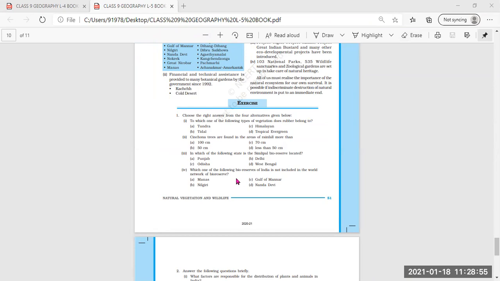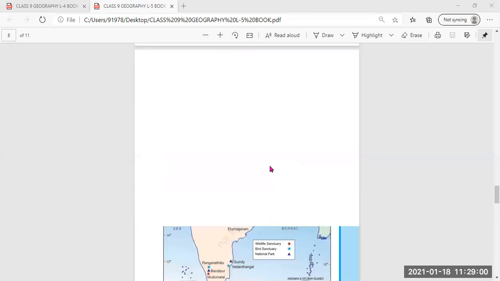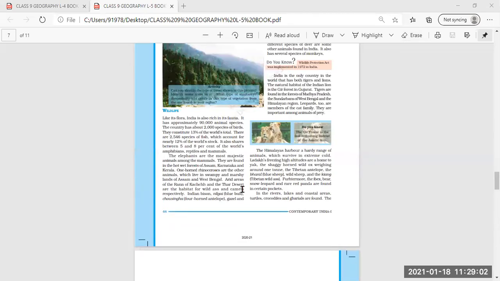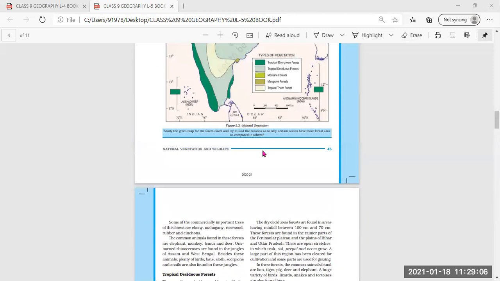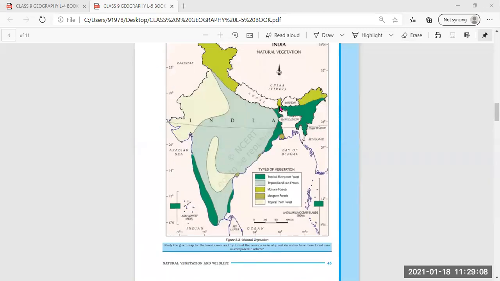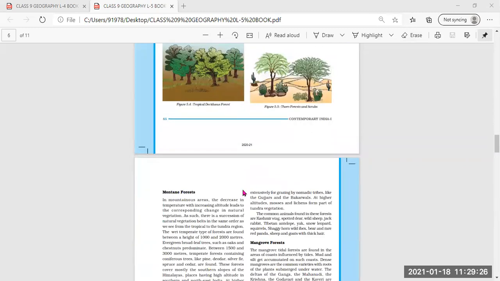In the map work, on an outline map of India, or you can take a political map of India, you can mark all the types of vegetation. These are the vegetation types: tropical evergreen, tropical deciduous, thorn forest, montane forest, mangrove forest. Clear? So one map will be of this vegetation type. Another map you have to mark national parks, bird sanctuaries and wildlife.